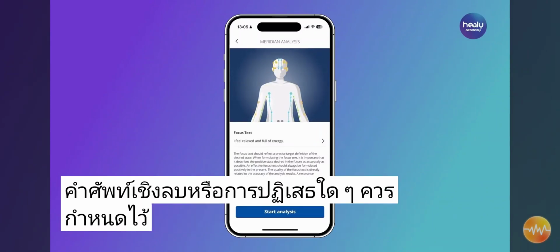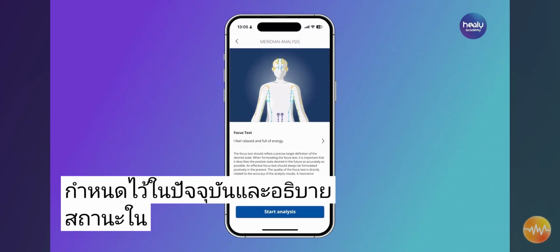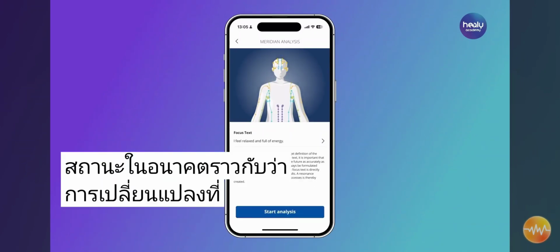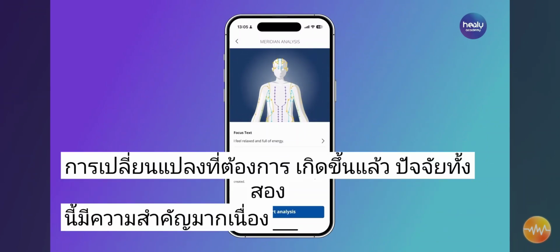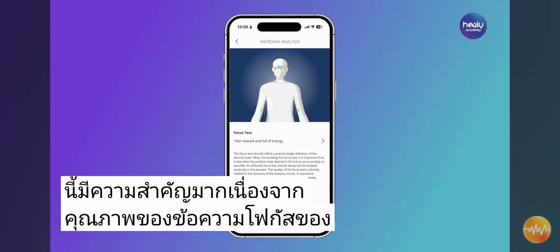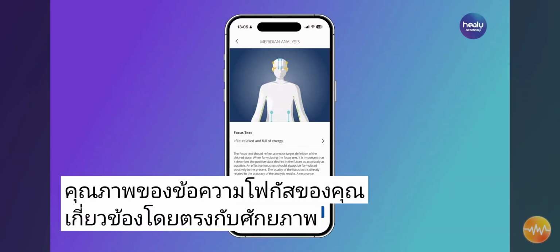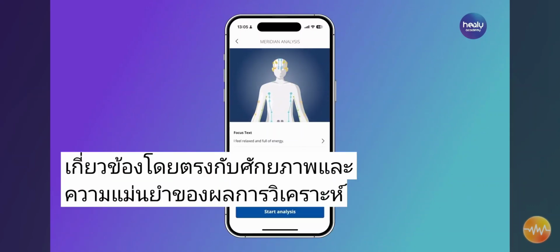It should be formulated in the present and describe the state in the future as if the desired change has already occurred. Both of these factors are very important, as the quality of your focus text is directly related to the potential and accuracy of the analysis results.